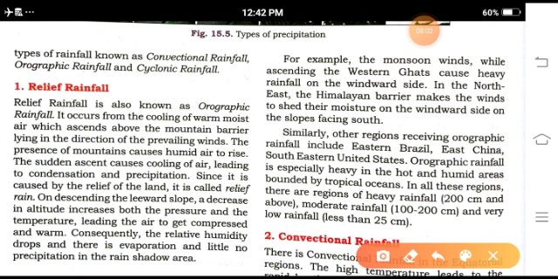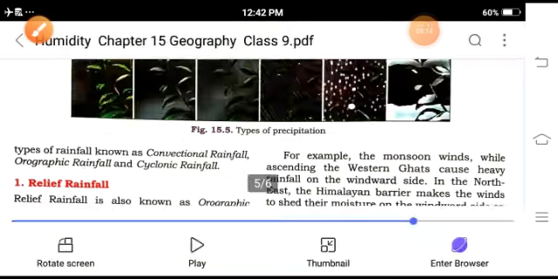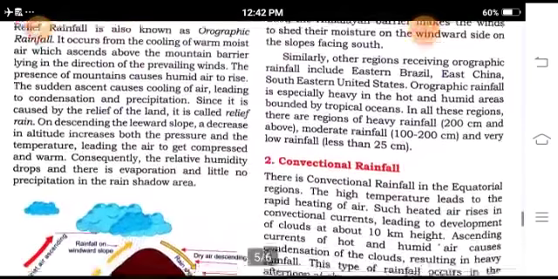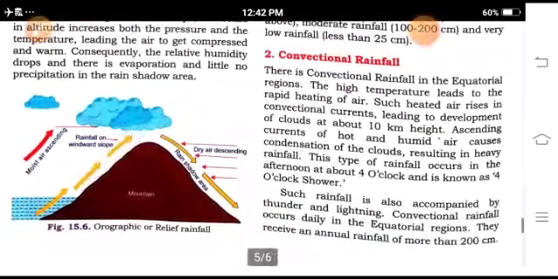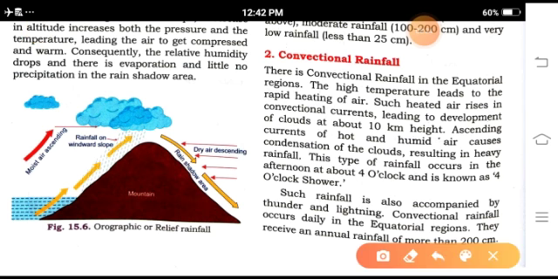It is caused by the relief of the land, so it is called relief rainfall. Now I will show you how relief rainfall occurs. In this diagram, you can see the moist air ascending, and the rain shadow area where dry air is descending.